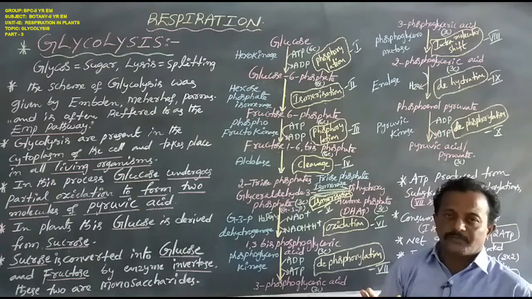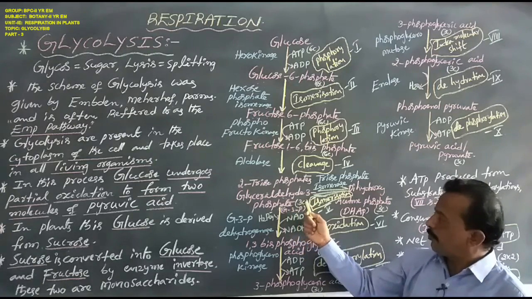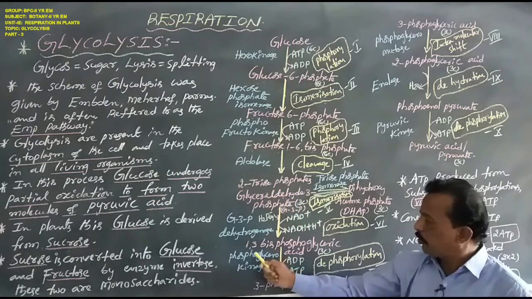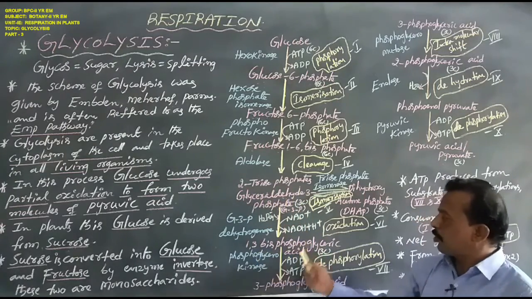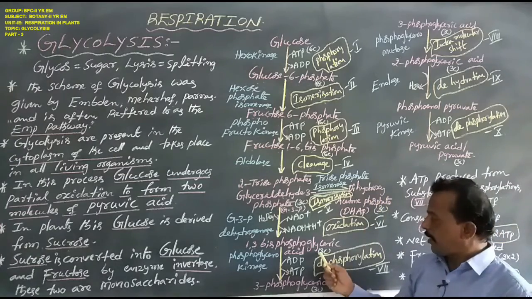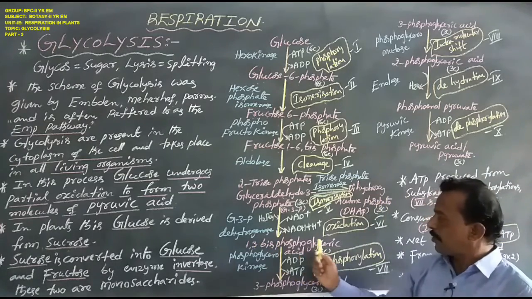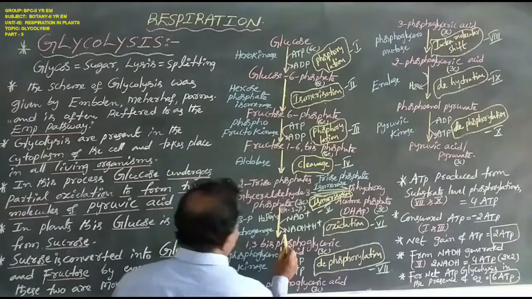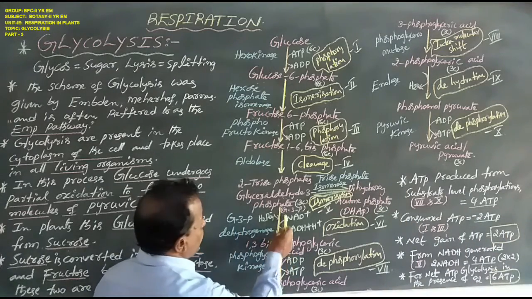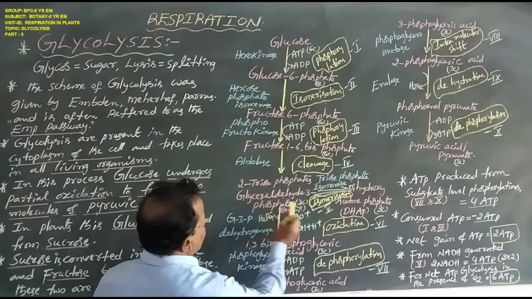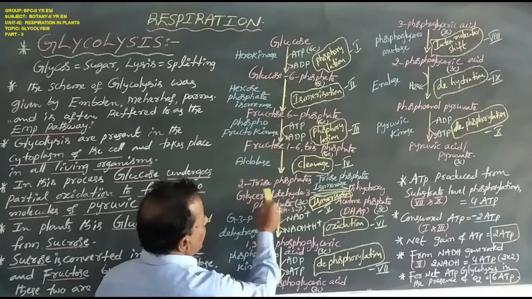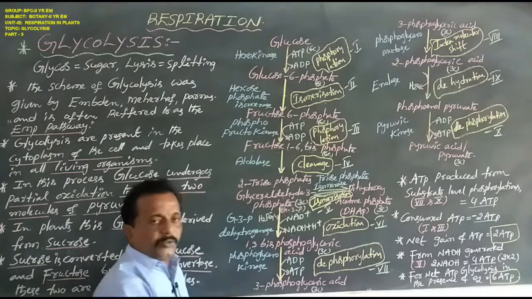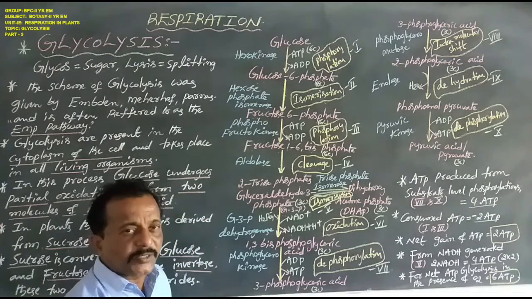Okay now. Next, the 3 carbon compound of glycerol 3 phosphate is converted to the 3 carbon compound of 1,3-bisphosphoglyceric acid. In this reaction, observe, dear students, that glycerol 3 phosphate is oxidized, losing 2 hydrogen atoms.